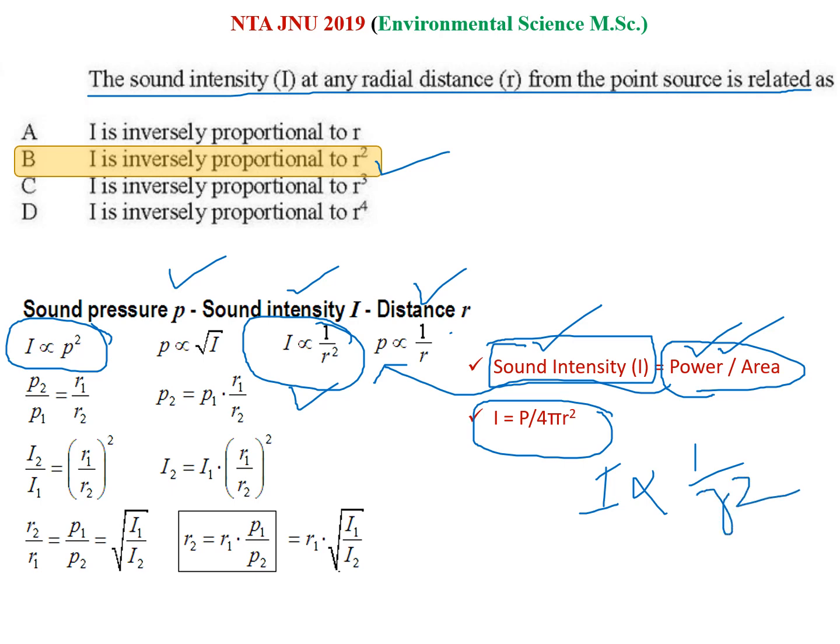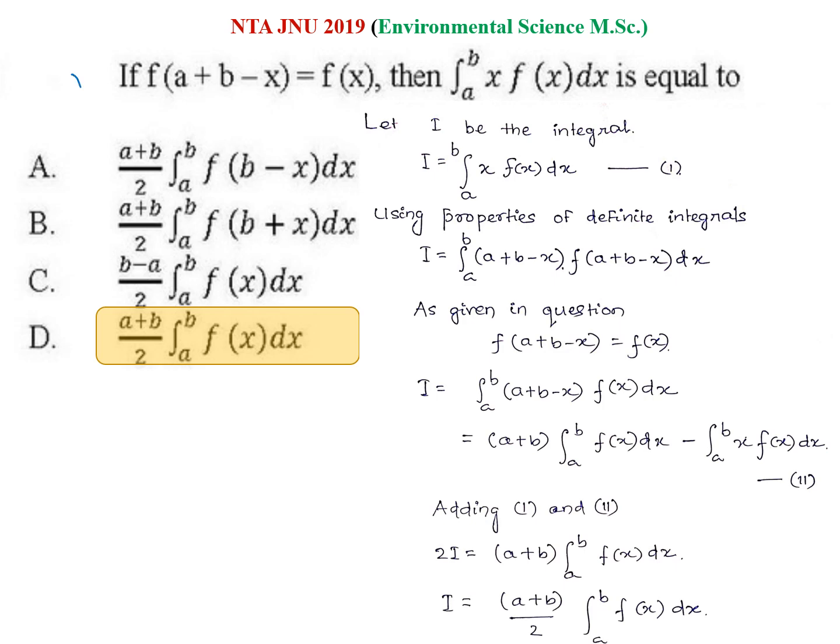Okay, in this question they ask if f(a + b - x) equal to f(x), this is a function and both of these functions are equal. Okay, so function of a plus b minus x equal to function of x, then find integration a to b x f(x) dx is equal to, this is the question. So let us solve it. Without solving it, you cannot get the answer, so you have to solve it.